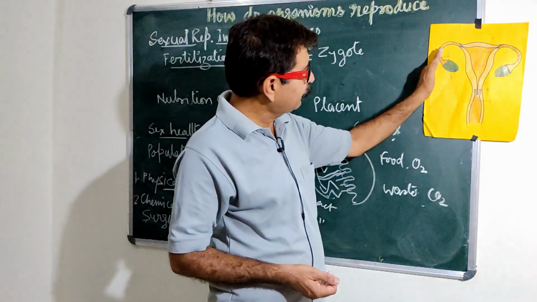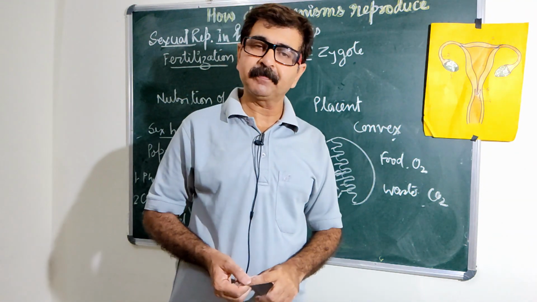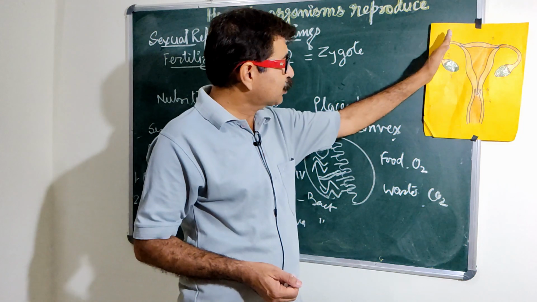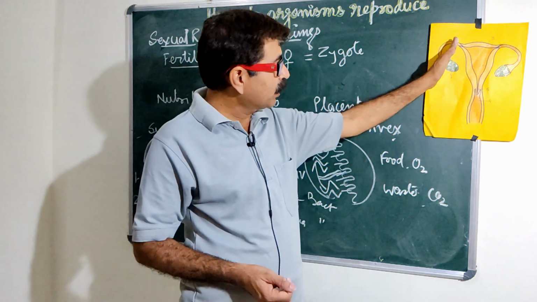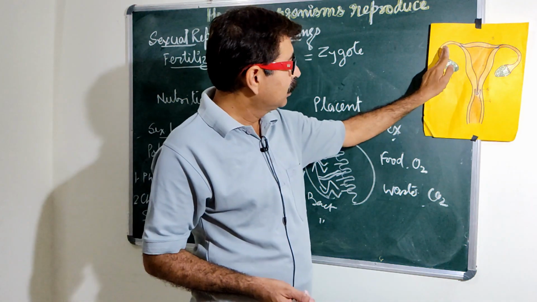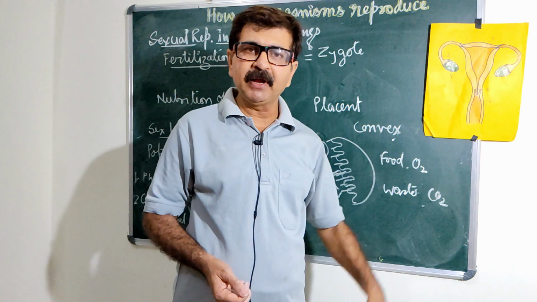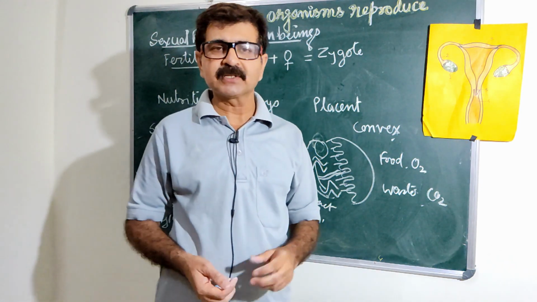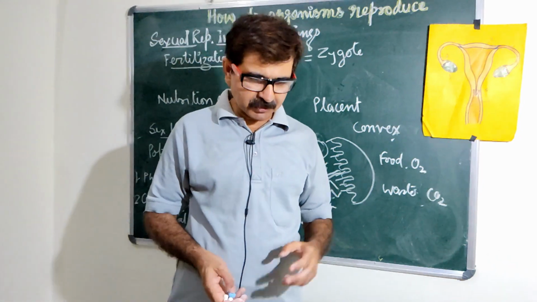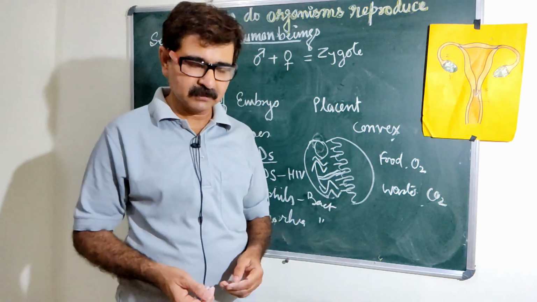So the passage of the ovum or the sperm does not take place. If in the female we cut the fallopian tube, it is a tubectomy, and if in the male we cut the vas deferens, it is known as a vasectomy. So this is how we can control birth on the earth. Thank you very much.